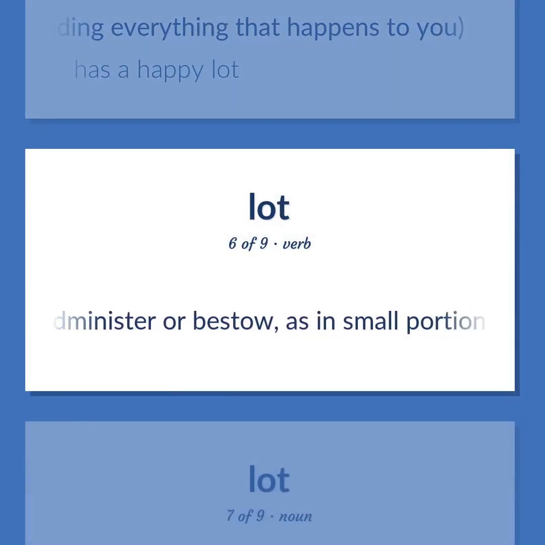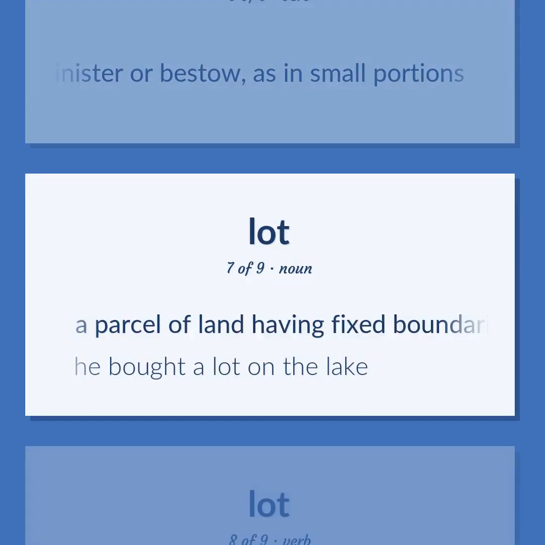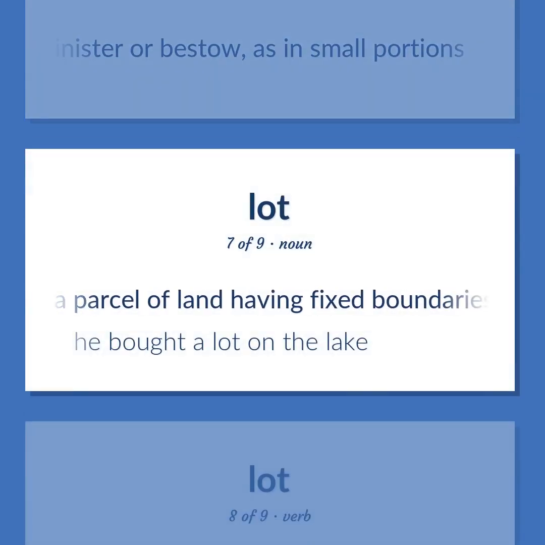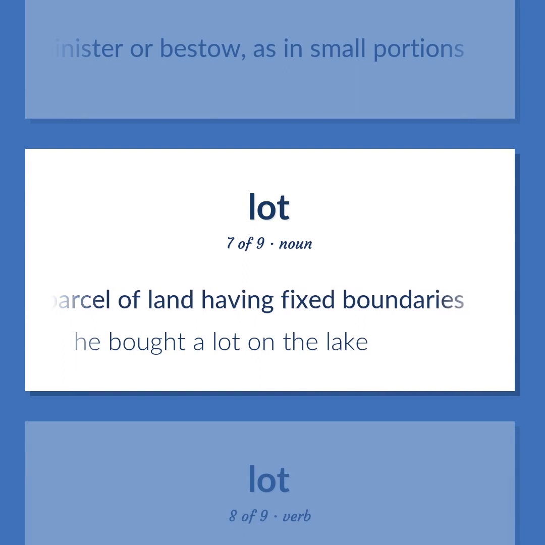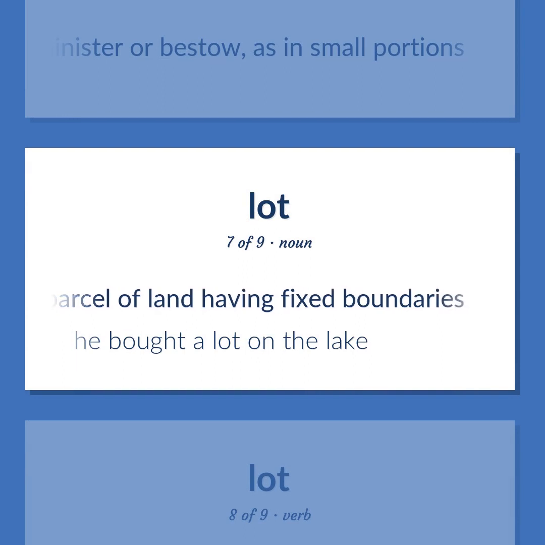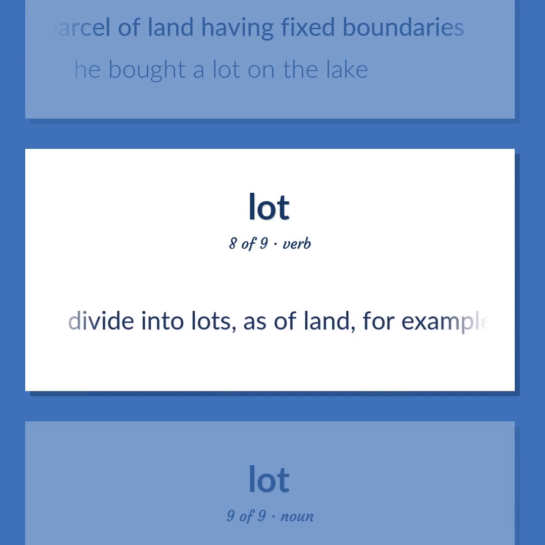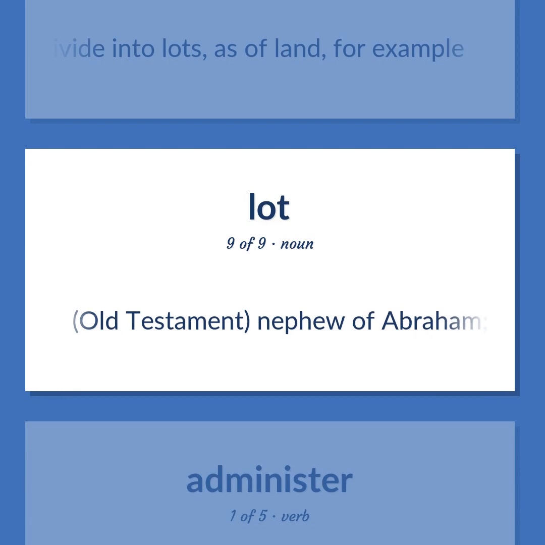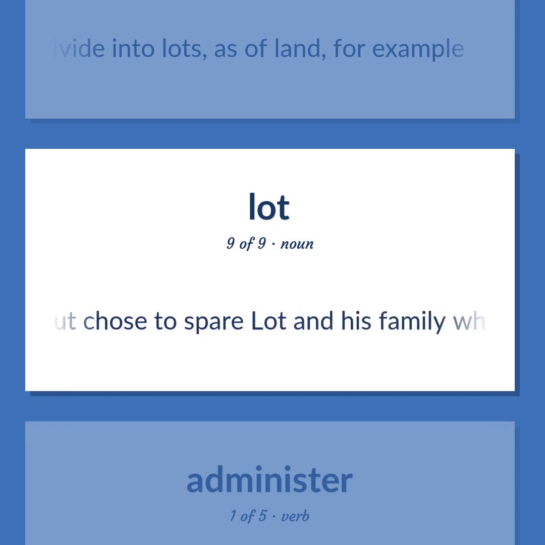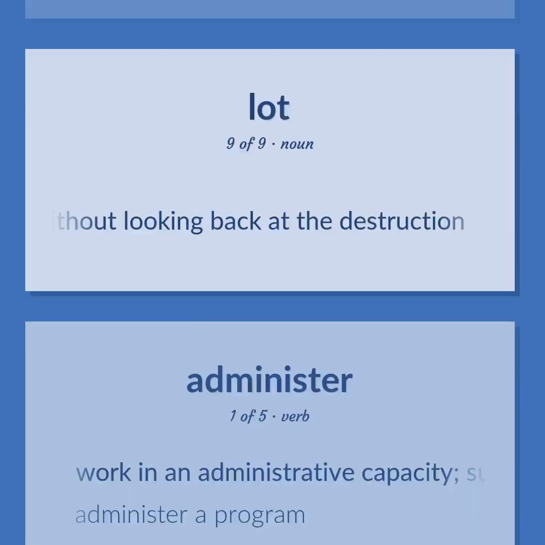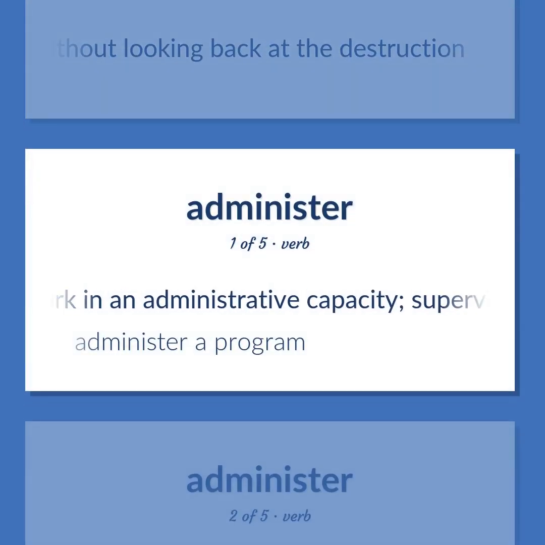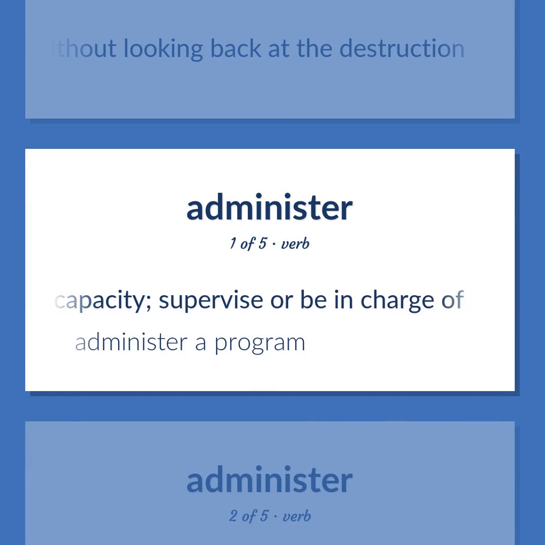Administer or bestow, as in small portions. A parcel of land having fixed boundaries. He bought a lot on the lake. Divide into lots, as of land, for example. Old Testament, nephew of Abraham. God destroyed Sodom and Gomorrah but chose to spare Lot and his family, who were told to flee without looking back at the destruction. Work in an administrative capacity. Supervise or be in charge of. Administer a program.